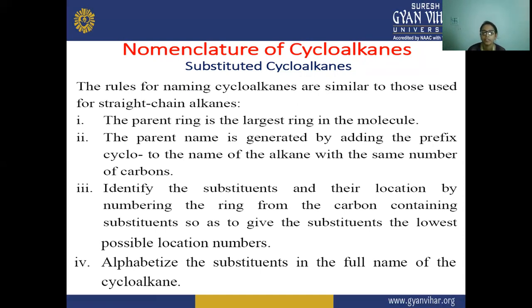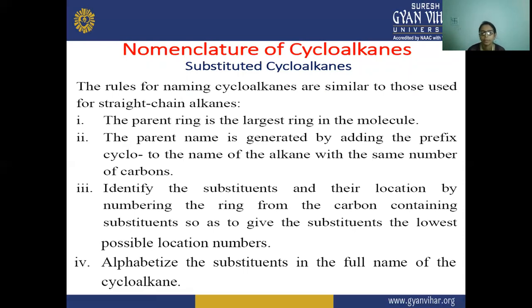Next, identify the substituents and their locations by numbering the ring from the carbon containing a substituent, so as to give the substituents the lowest possible location numbers. So we have to identify what substituent is attached, and locate it.